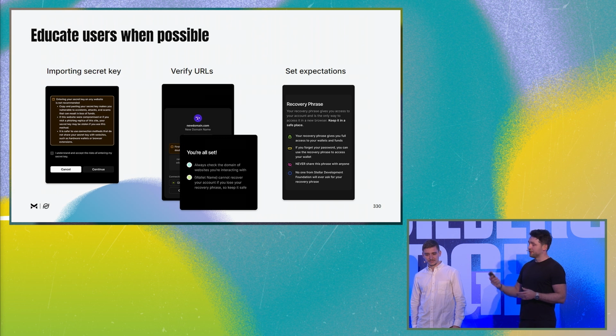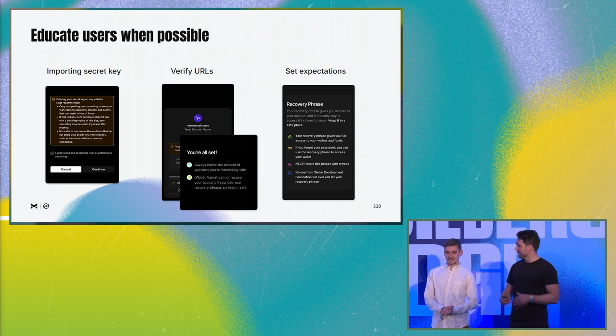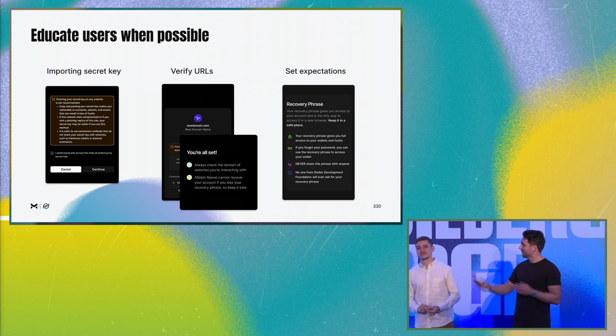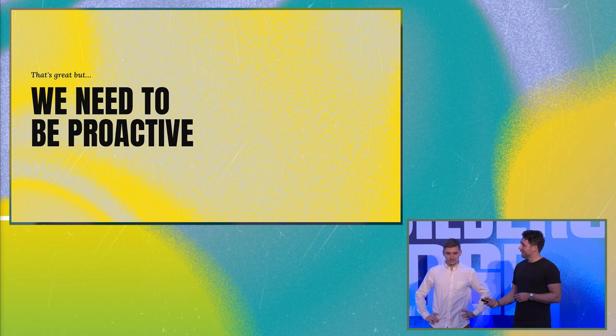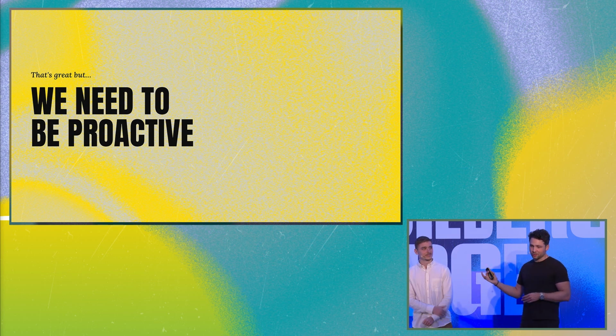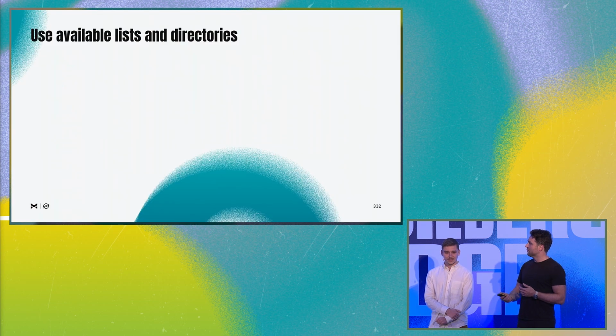And also set expectations. So for example, the last one here, just letting users know that no one from SDF will ever contact them and ask for their recovery phrase or anything like that. So there's many ways we can do that, but we need to be proactive. The things I was talking about so far are more about how we can just let users know about information, but we need to go beyond that. So a few ways we can do that.